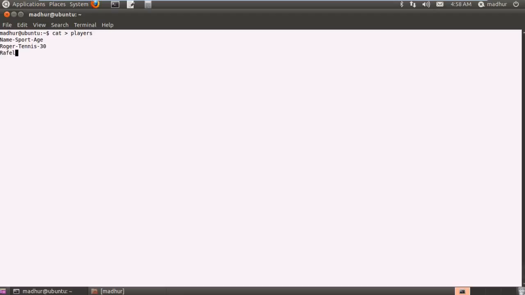Rafael Nadal, again, type in his full name. He too plays tennis and his age is 25. He's 5 years younger, and I made a typo in his name. Nadal fans wouldn't like that. And next I'm gonna put in Tiger Woods. He plays golf and he is 37 years old. Well, the ages don't have to be correct, I'm just typing in whatever's coming to my mind.